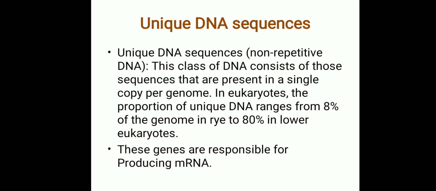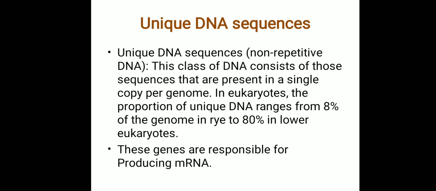These unique DNA sequences are the ones responsible for producing more than 80% of the mRNA in a cell.